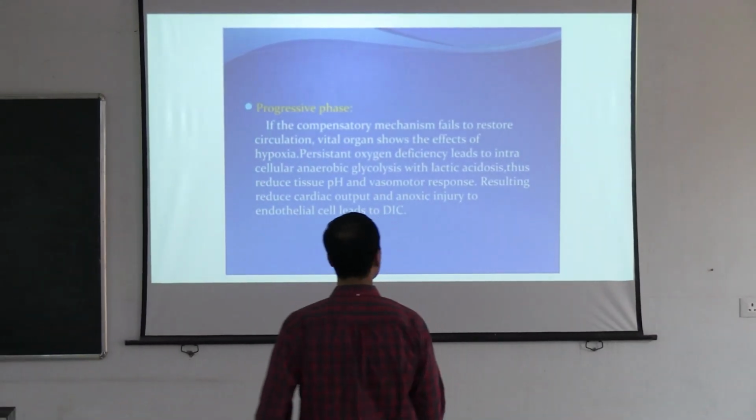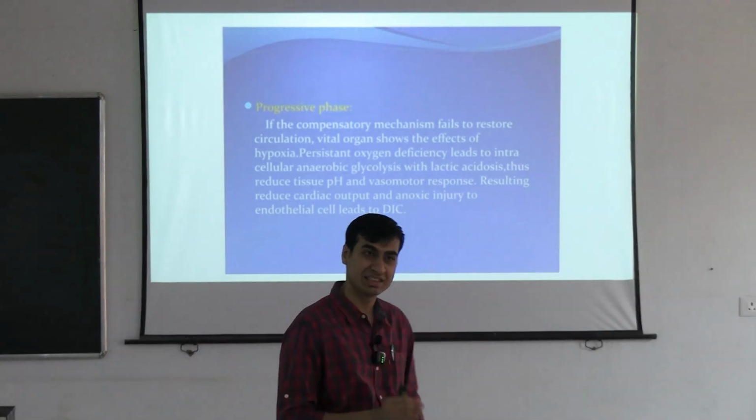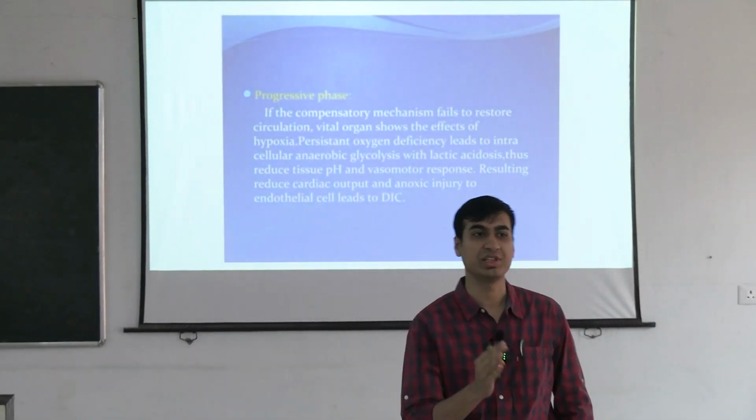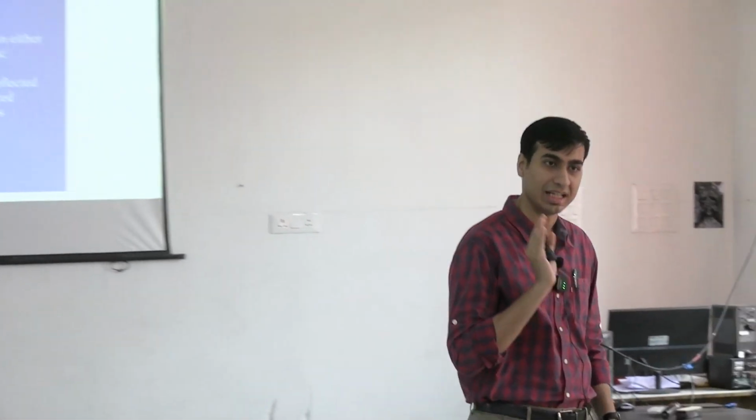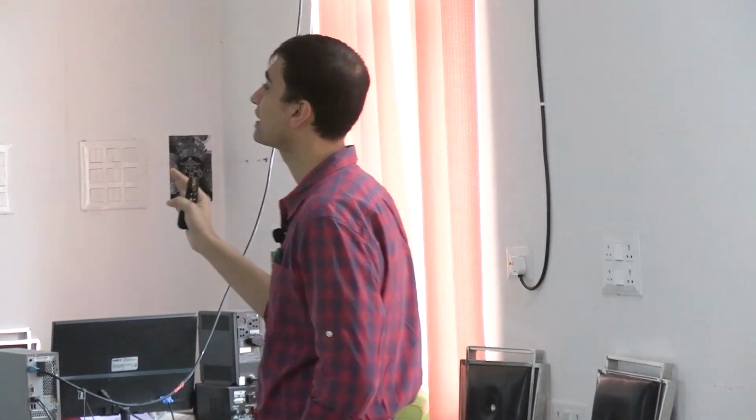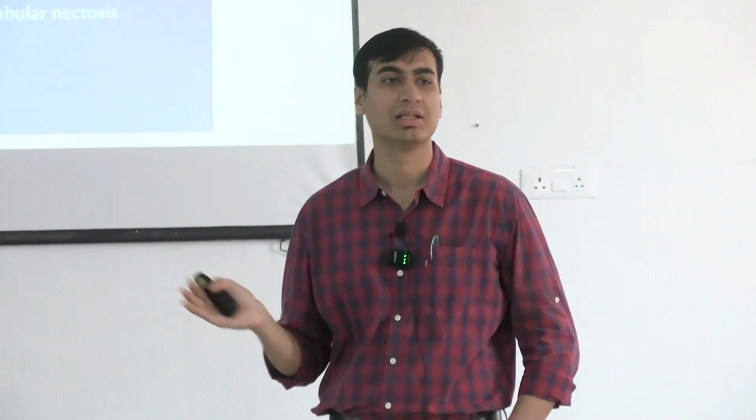All this results in reduced cardiac output and anoxic injury to the endothelial cells, and this leads to the formation of DIC. And the last stage, once DIC is established, is a stage of irreversible damage, where the compensatory mechanism or therapeutic intervention has failed to restore the circulation, and there is widespread cell injury. Widespread cell injury is reflected in lysosomal enzyme leakage, nitric oxide, reduced myocardial contractility, and acute tubular necrosis. Actually, what they mean is multi-organ dysfunction. And when your different organs start to fail, it is very difficult to revive the patient. That's what is there.